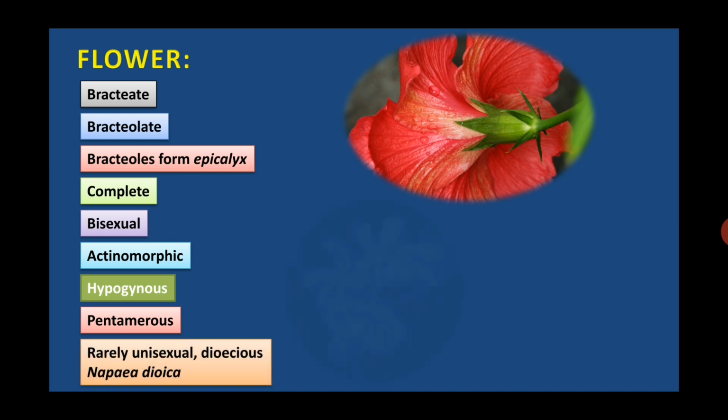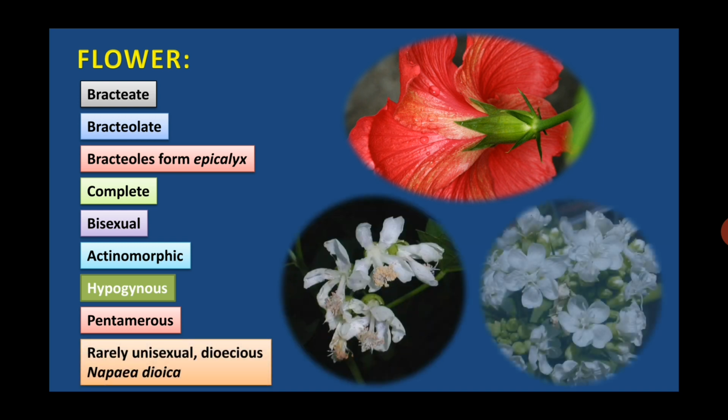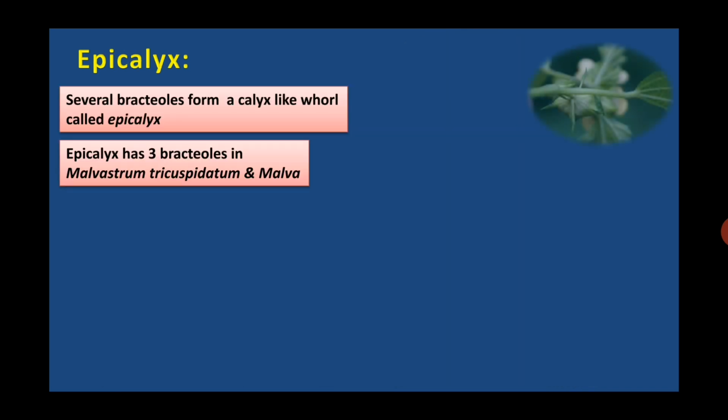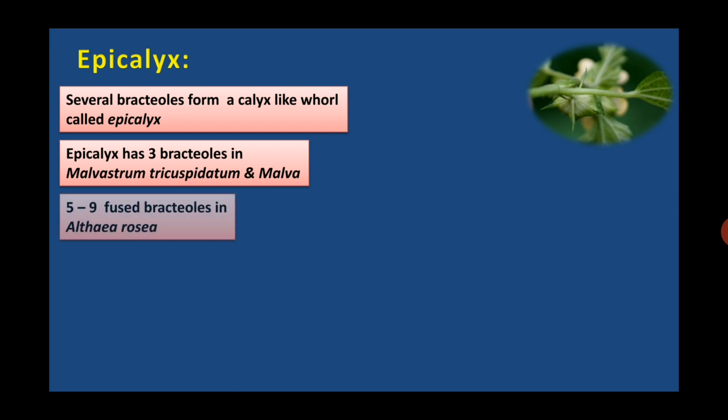Rarely flowers are unisexual, and dioecious in Napaea dioica, that means male flowers and female flowers are found on separate individuals. Then apicalyx. Several bracteoles form a calyx-like whorl called as apicalyx. Apicalyx has 3 bracteoles in Malvastrum tricuspidatum and Malva.